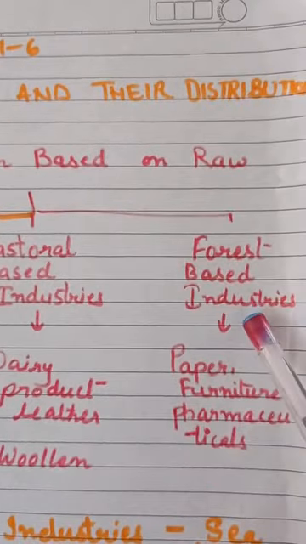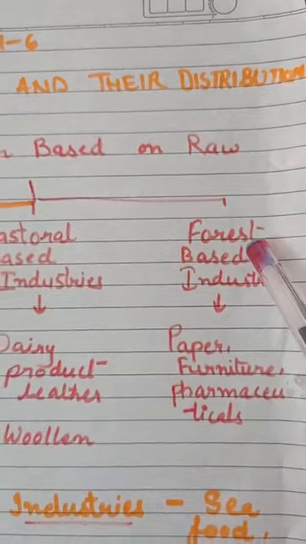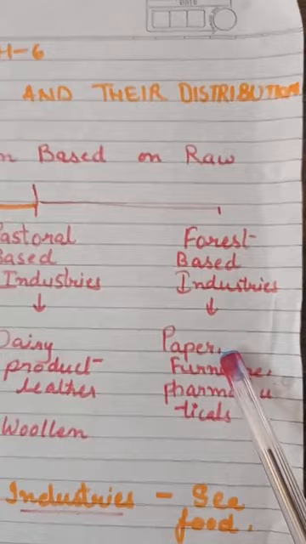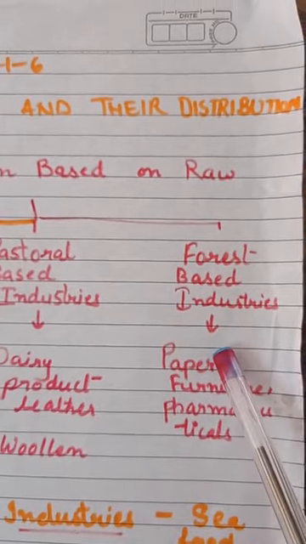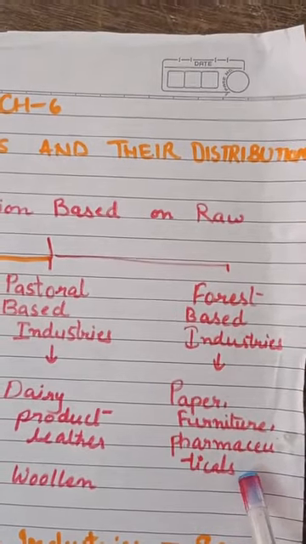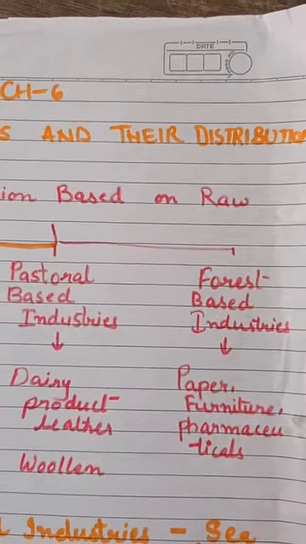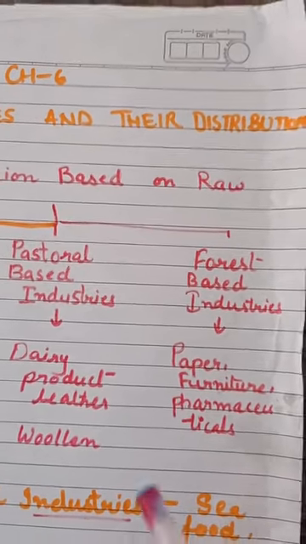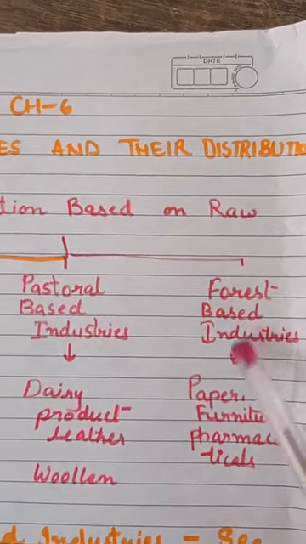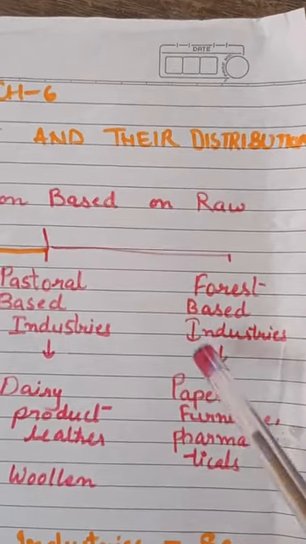The next is forest based industries, students. In such kind of industries, we get the raw material from the forest, that is we get rubber, we get paper, furniture. Pharmaceuticals means medicines. Most of the medicines we get from the forest, and medicinal plants, some herbs. So all these things we get from the forest. So this is known as forest based industry. Means such industries which get the raw material from the forest only.